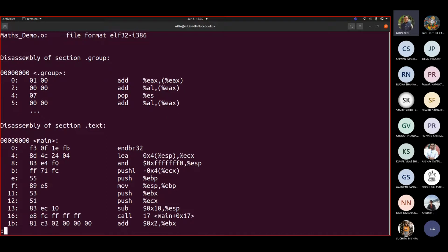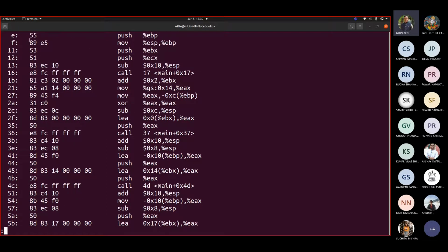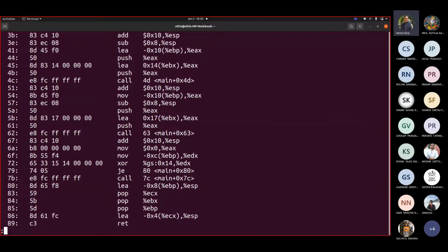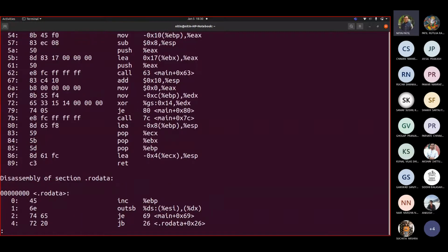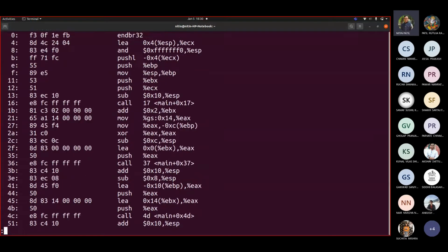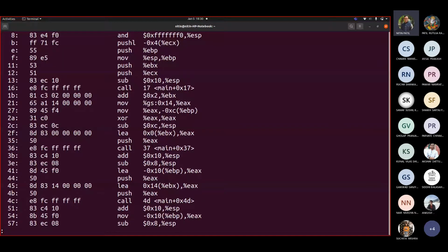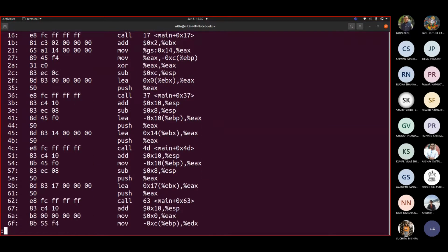Now see, your code was converted into machine language like this, and your code was written like this in Xcode. Forget this. This is machine code. Prior to generating machine code, this was an instruction. This was the machine code. Object code contains only this: 53, 51, and so on. Somewhere you will see scanf and printf. So this was printf, correct? Let us see whether it is main. Yes, it is main. You are declaring a variable, so that's why this local variable is created. Fine, and then it goes on.